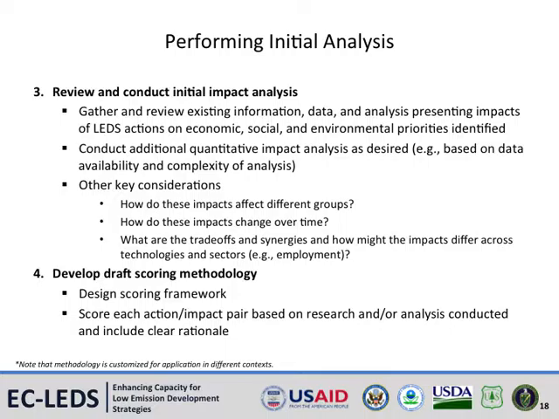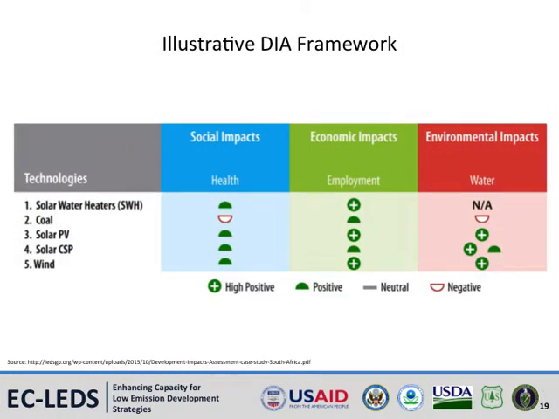Based on this initial review of analysis and possibly new analysis conducted, the technical institution can develop a draft methodology to provide indicative impact scores for LEDS actions. Detailed annotations should be provided describing the scoring methodology for each impact, as well as the justification for the score of each impact and action pair. The graphics on this slide present an illustrative DIA framework. Under this framework, LEDS actions are given scores based on potential development impacts of most interest. As noted, these development impacts can be drawn from previous or new studies and analysis and through stakeholder and expert consultations. This framework provides the basis for prioritization of actions.